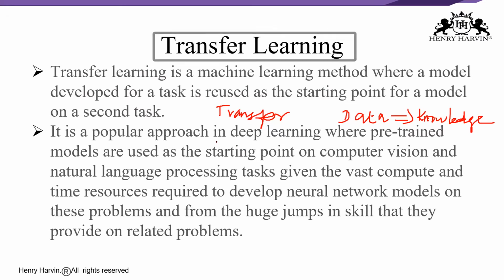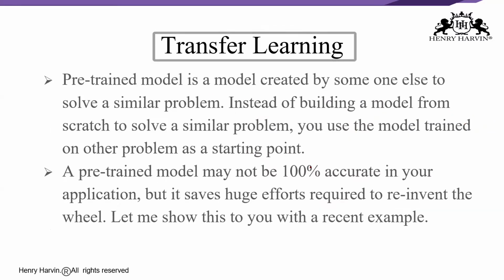This is a very popular approach in deep learning, where we use pre-trained models as the starting point in computer vision and NLP. We use these resources to develop neural network models. Hope it is clear now. So what is meant by a pre-trained model? A pre-trained model is basically used to solve some similar problem. Here we are not doing the second task from scratch. Instead, we are using this pre-trained model on the second problem that we are trying to solve.